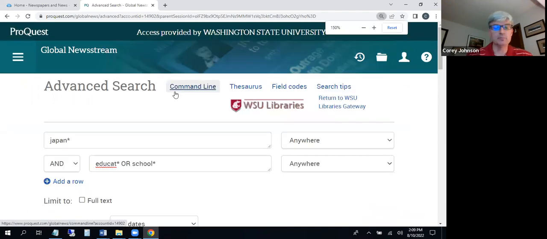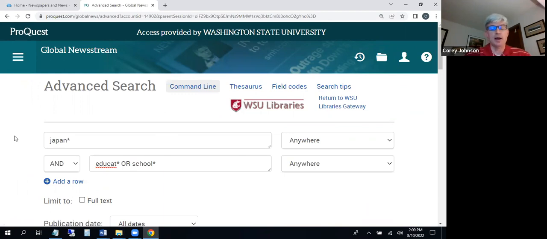I'll make it a little bit bigger as well to see. I'm using two separate lines here. On the first one, I have Japan, and on the second line, I have educate or schooling. And you'll notice that I have an AND between those two, which I'm mousing over, because I don't want just anything about Japan, and I don't want just anything about schooling or education. I want things that are at the crossroads of those two ideas.